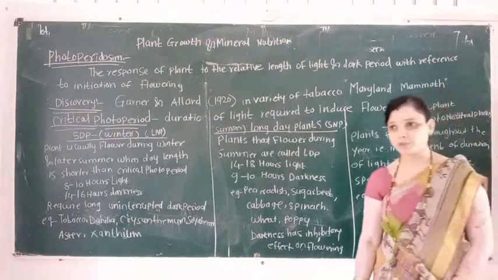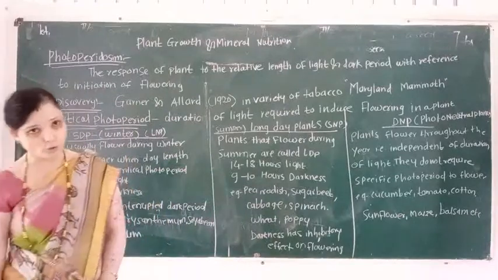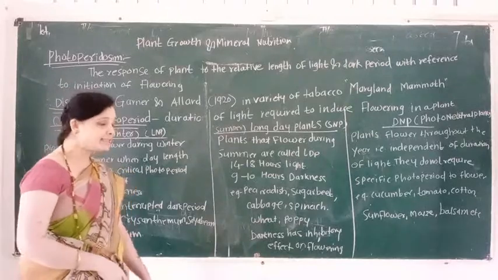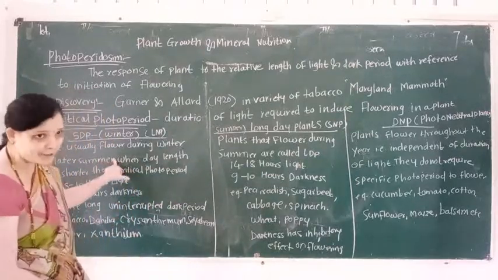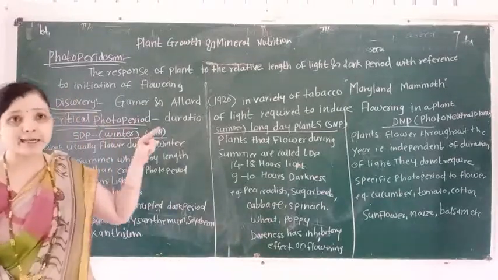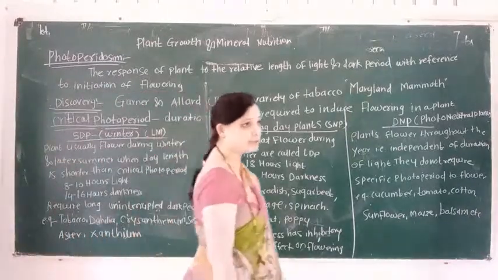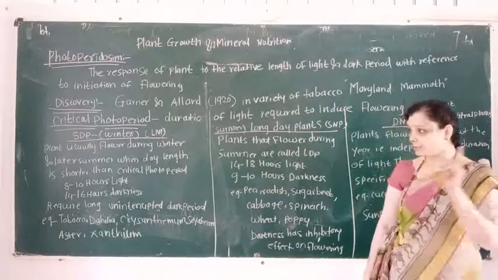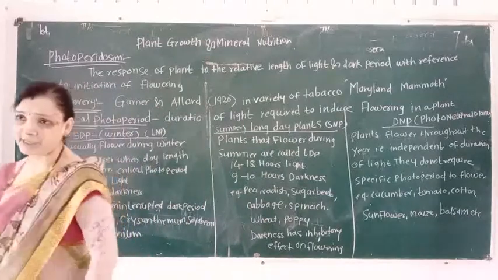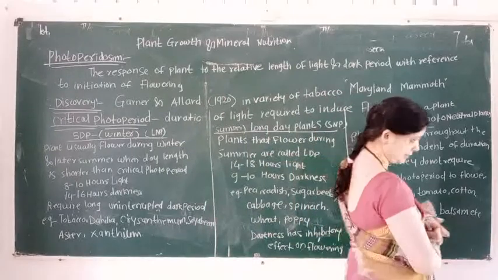What is the meaning of short day plant? Short day plants are also called long night plants, and these plants usually flower during winter season and later summer season, when the day length is shorter than the critical photoperiod.